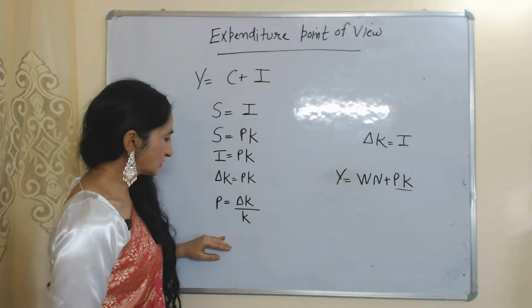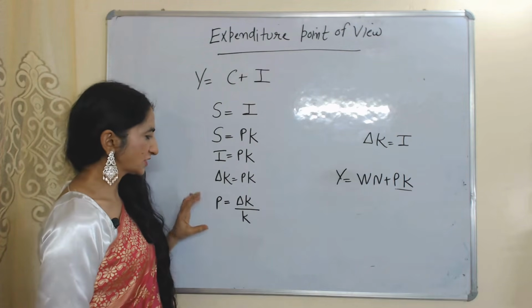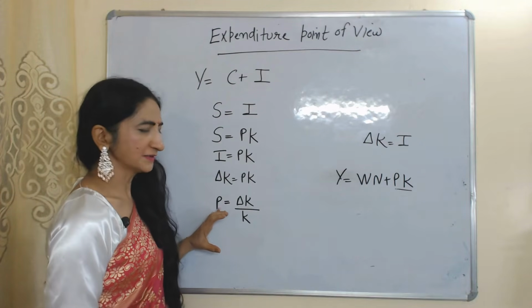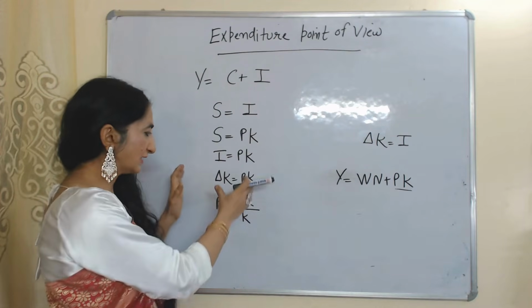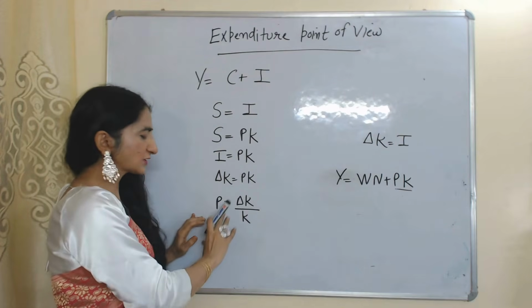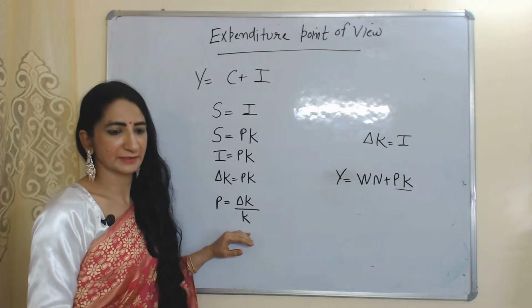And according to this equation, here P represents our profit. According to this equation, our rate of profit depends on growth rate of capital. And according to income method, we have already discussed rate of profit, and this is rate of profit according to expenditure point of view. According to expenditure point of view, our rate of profit depends on growth rate of capital.